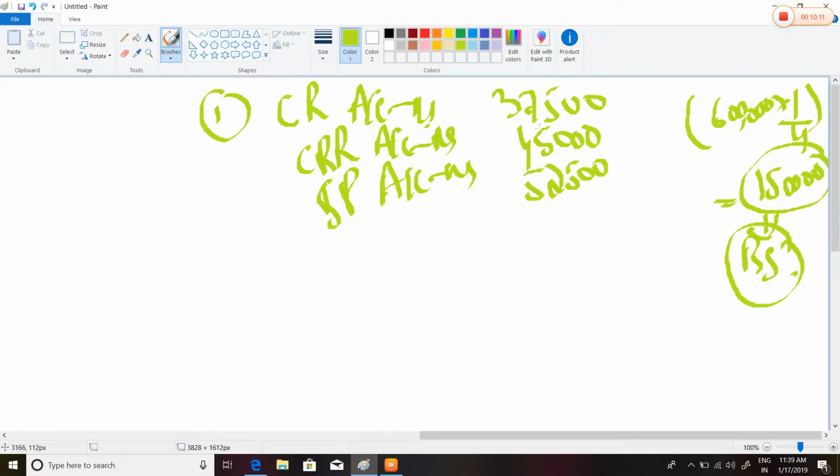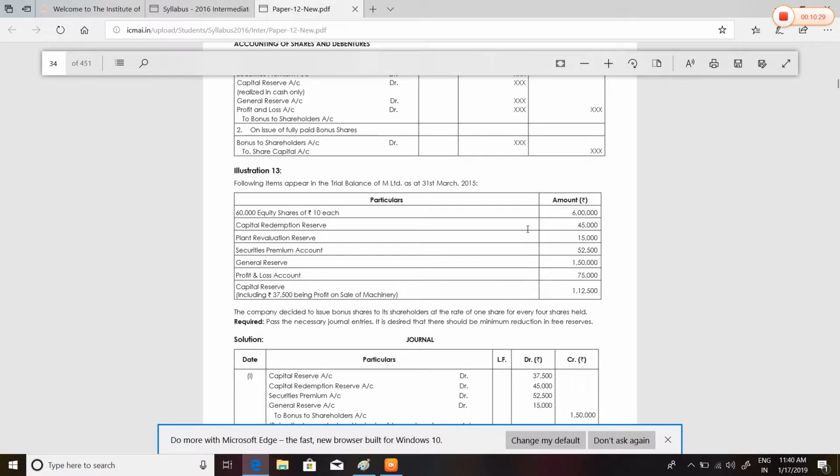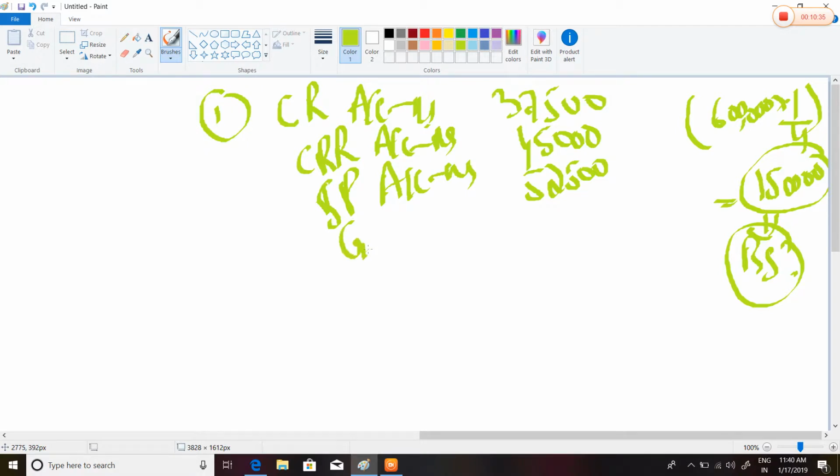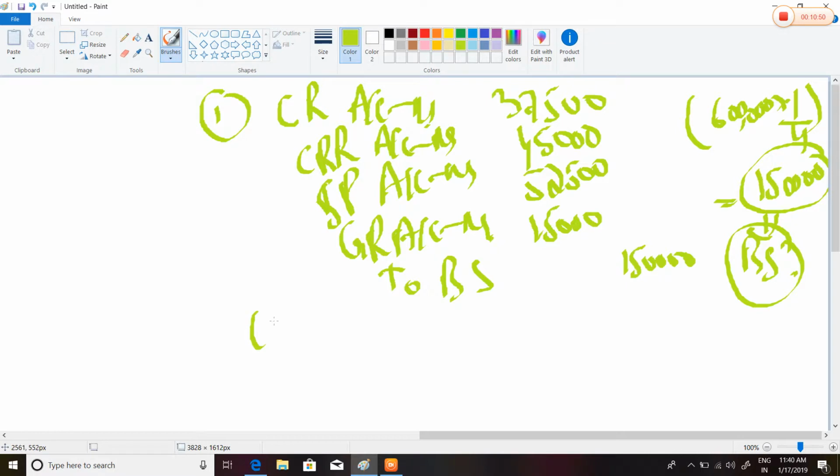Now let's calculate this. We need a total of 1,50,000 of bonus shares. 37,500 plus 45,000 comes out to 1,35,000. So we need 15,000 more. Out of general reserve, we are going to take 15,000. General reserve account 15,000, to bonus shares 1,50,000. Being bonus shares declared.